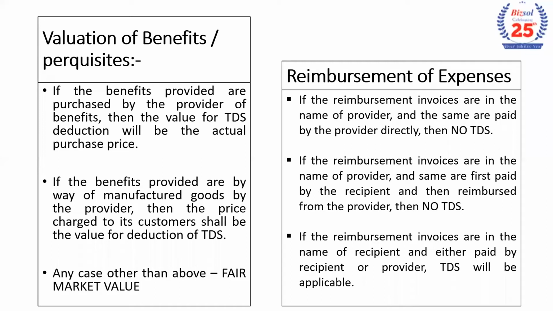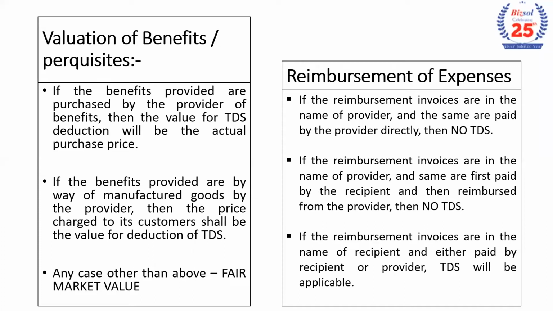Then there is a probability that the goods are manufactured by me and I give them as benefit or perquisite to my business partners. In this case, it has been clarified in the circular that the price charged for these goods to its customers will be the value for deduction of TDS under this section. So suppose I am a manufacturer of mobile phones and I distribute those mobile phones to my dealers, then the cost of production will be different. However, I have to deduct TDS on the price that I charge to my customers.